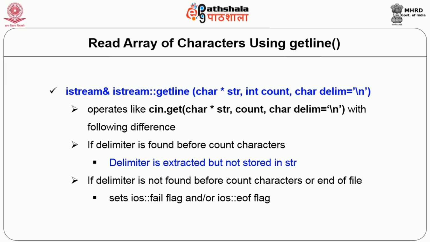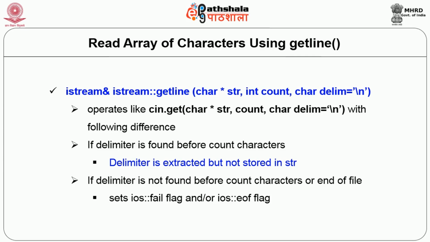Then how is it different from get with 3 parameters? The only difference is, in case of get, the delimiter is not extracted, whereas here the delimiter is extracted. Of course, it is not stored in the string, but the input position will be after the delimiter, not at the delimiter as in the case of get.